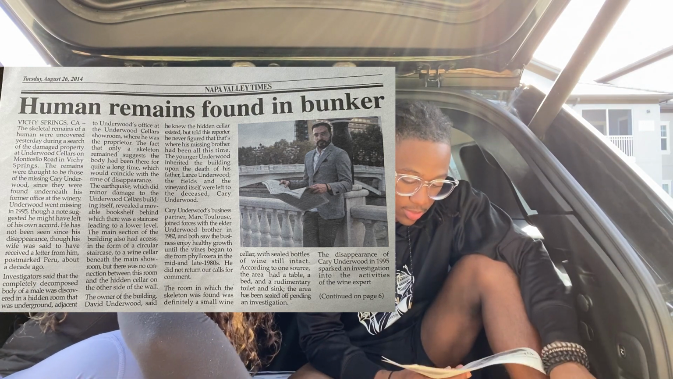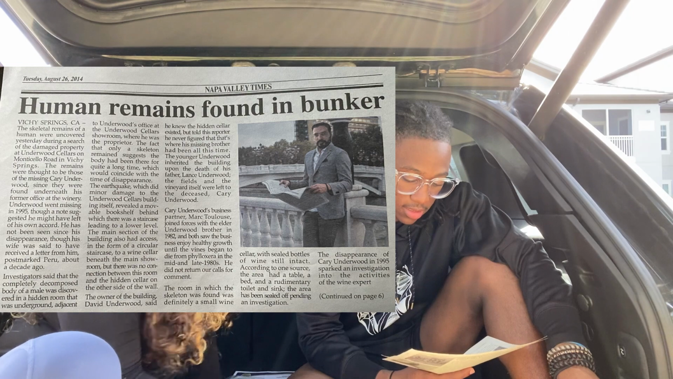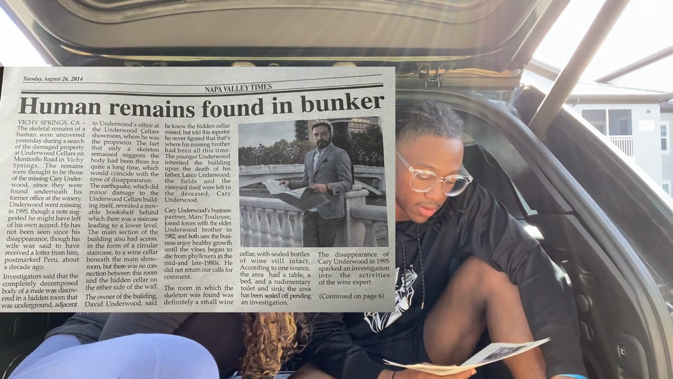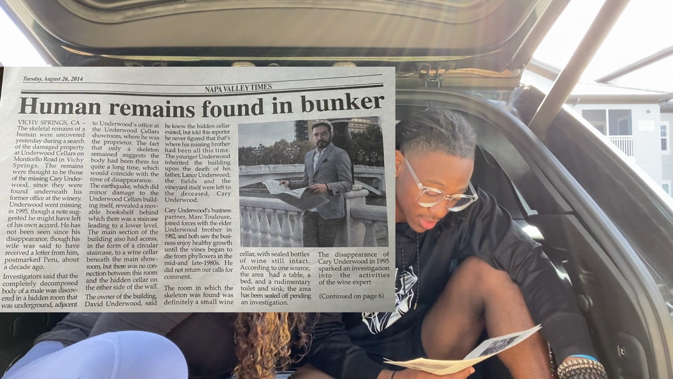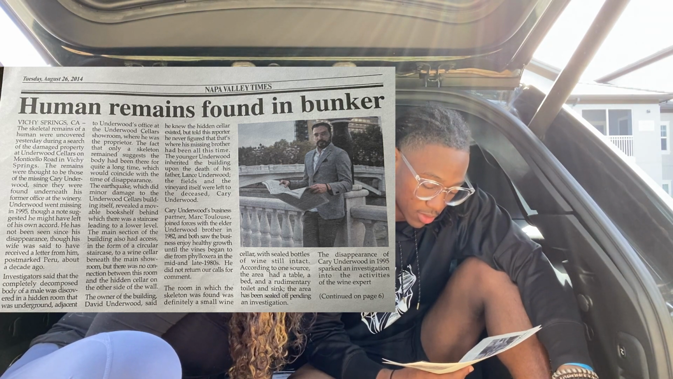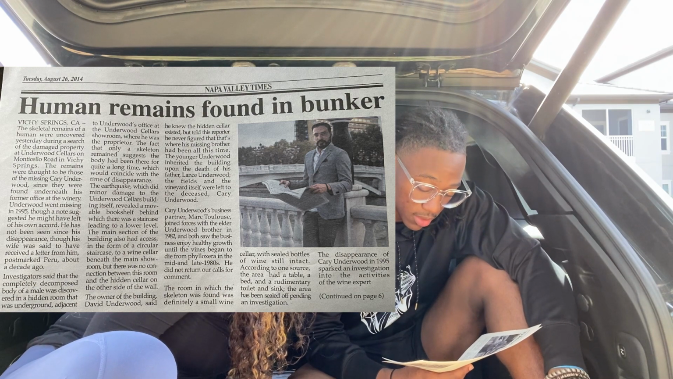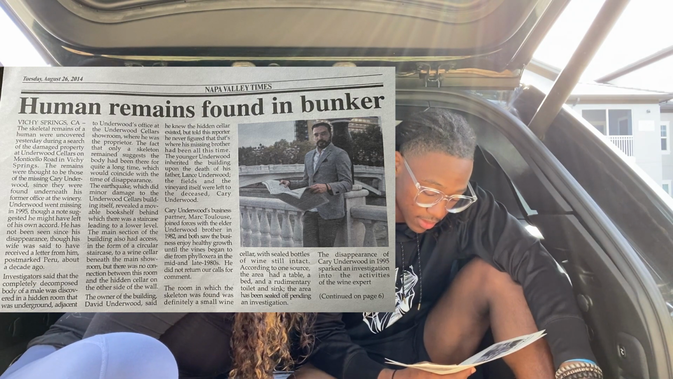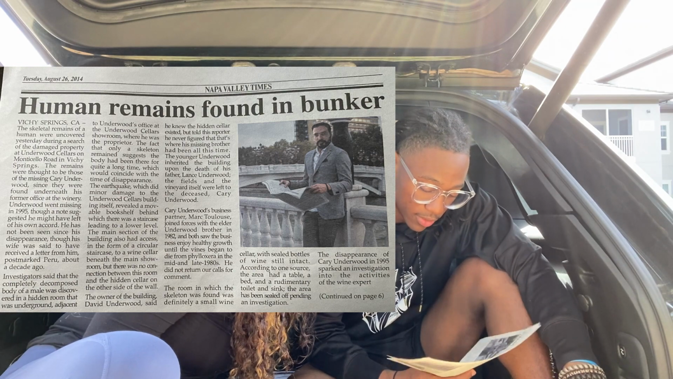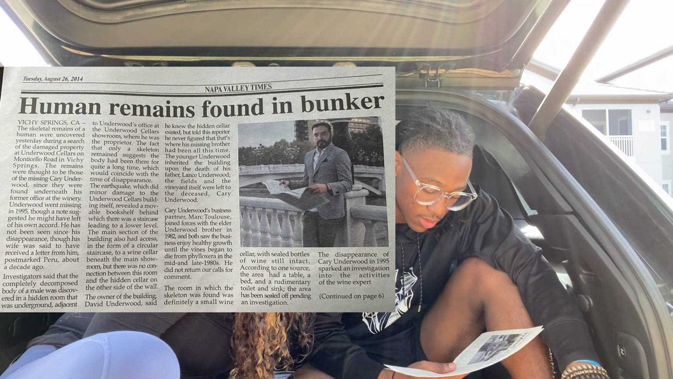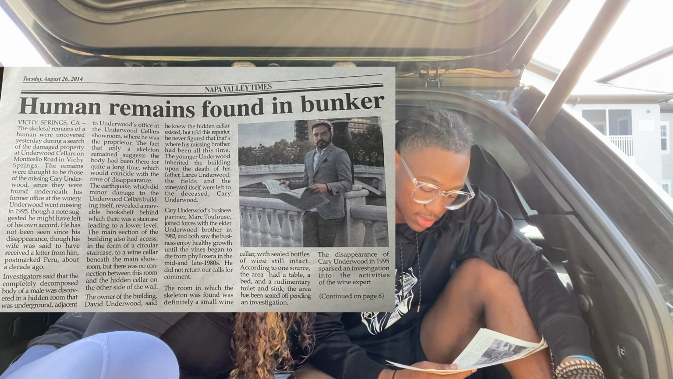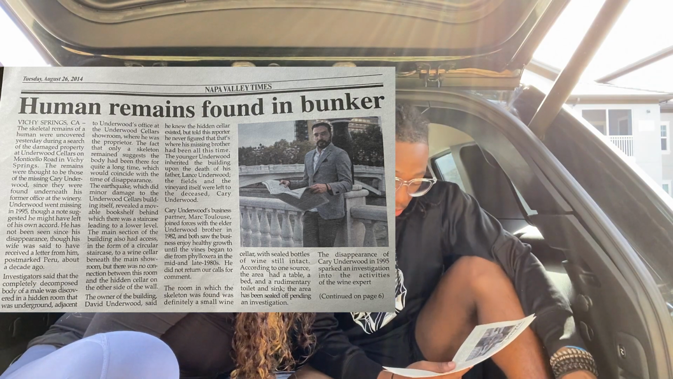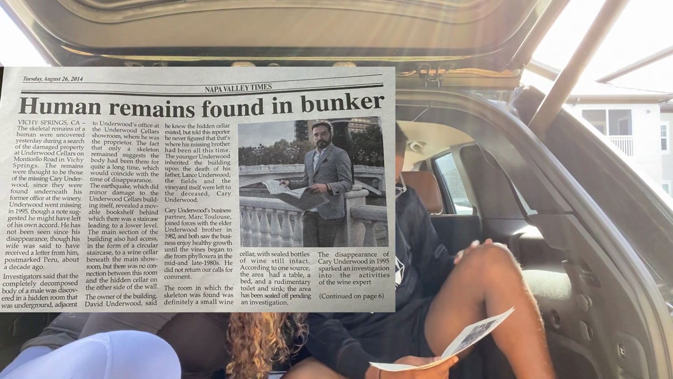There's a lot to read. Vichy Springs. You don't have to read the whole thing. Skeletal remains of a human were uncovered yesterday during a search of the damaged property at Underwood Cellars on Monticello Road in Vichy Springs. The remains were thought to be those of the missing Carrie Underwood since they were found underneath his former office at the winery. Underwood went missing in 1995, though a note suggests he might have left of his own accord. He has not been seen since his disappearance, though his wife said to have received a letter from him postmarked Peru about a decade ago.